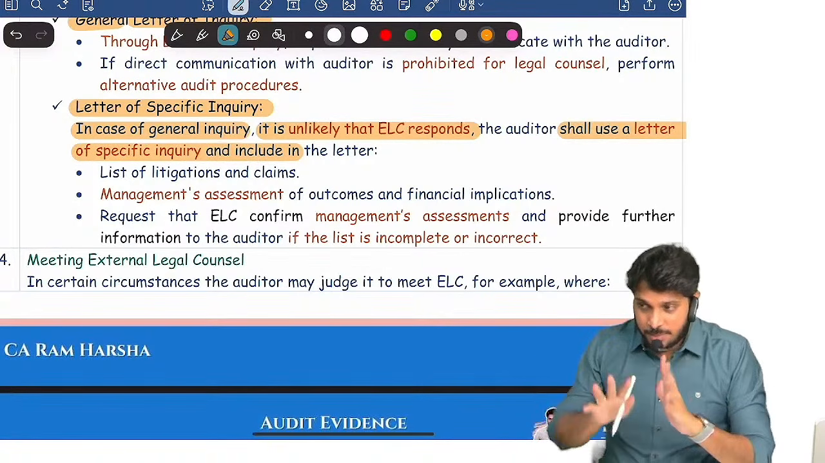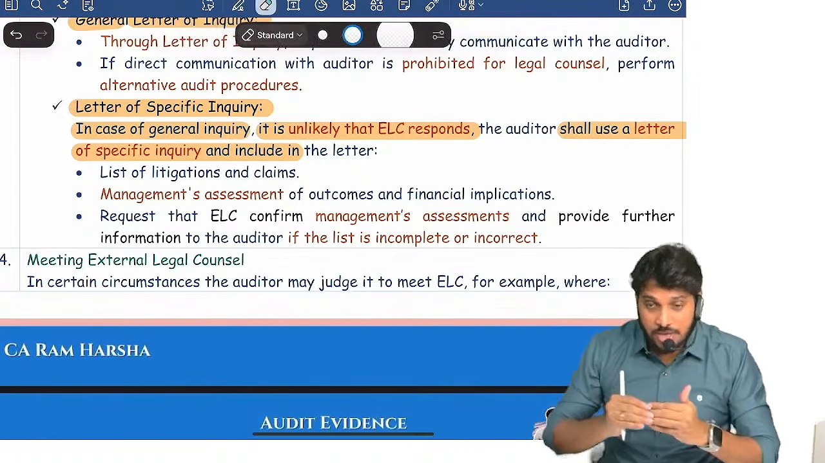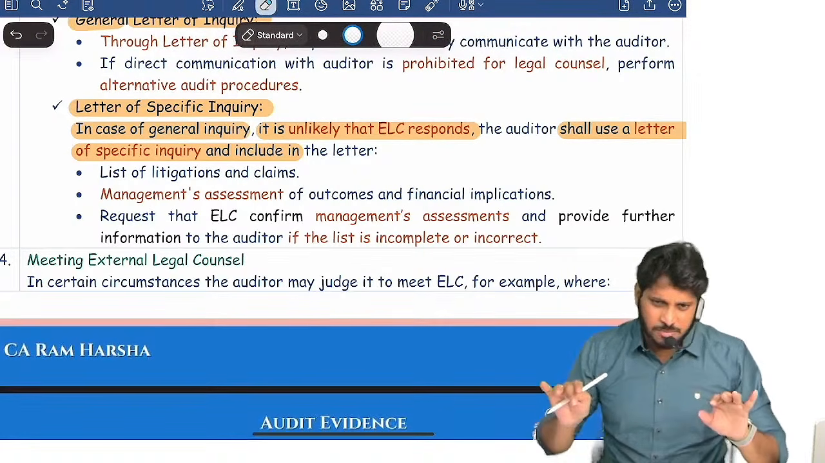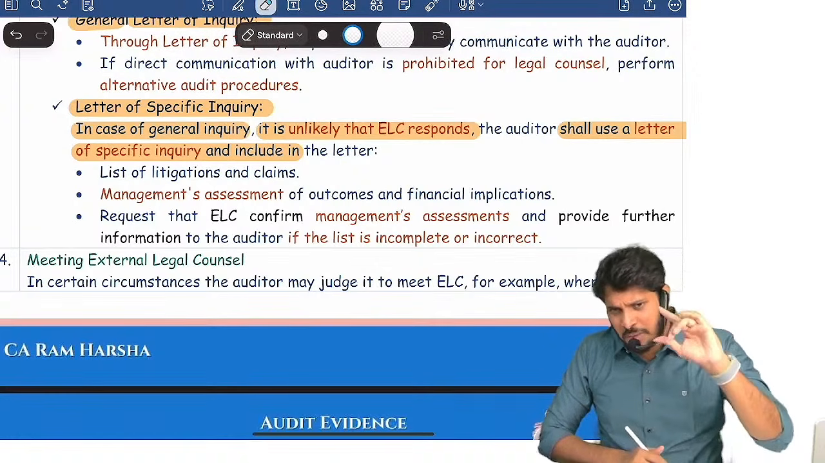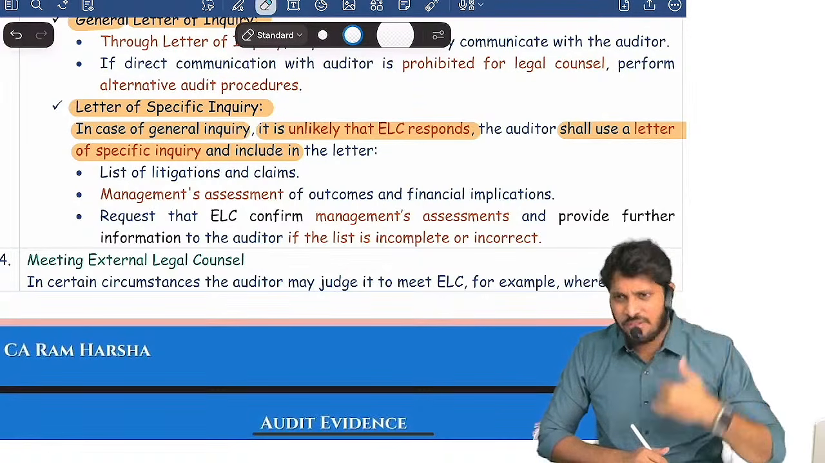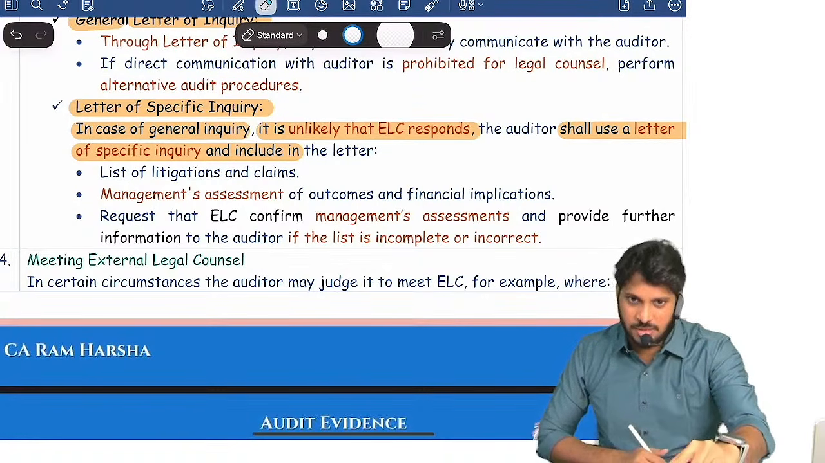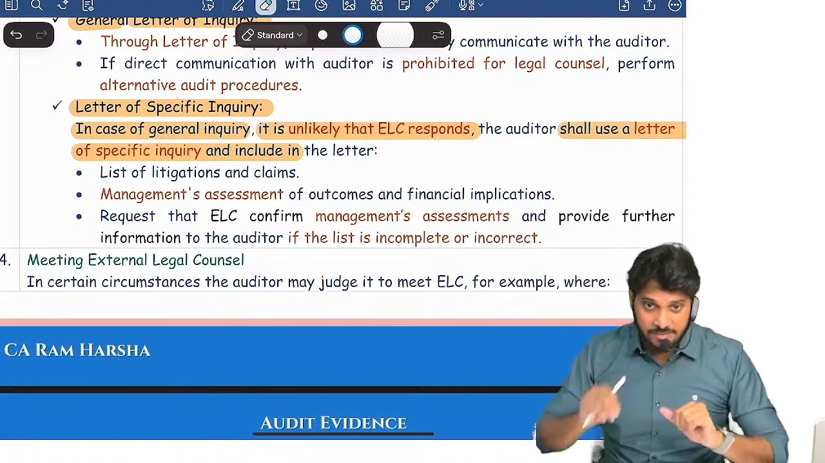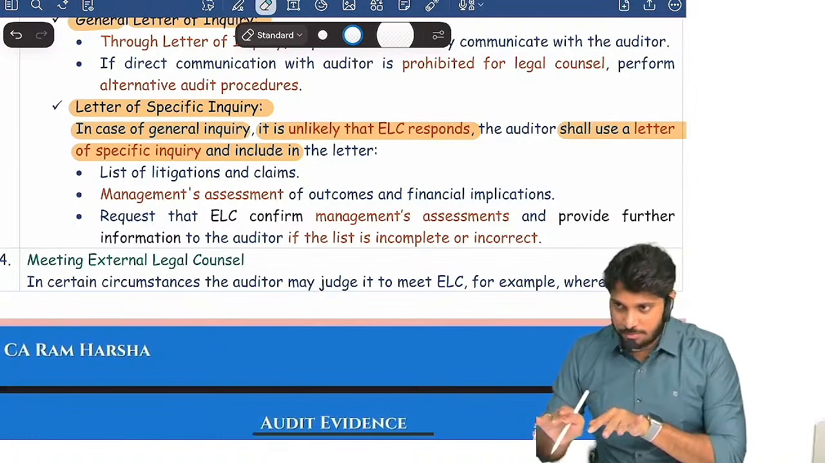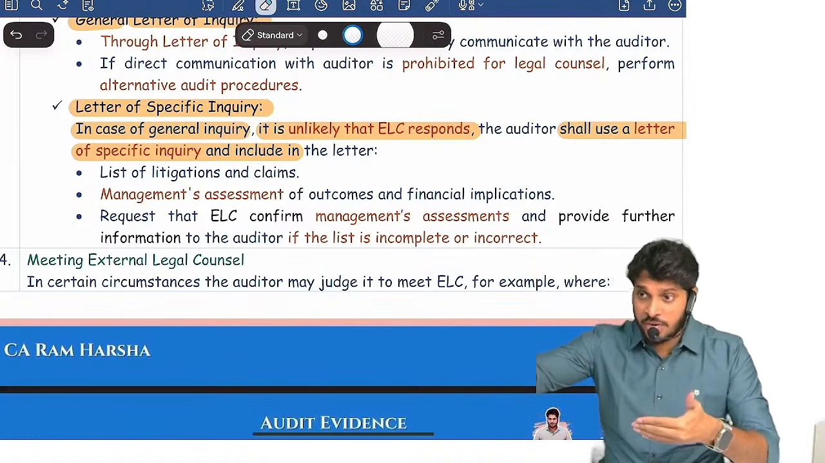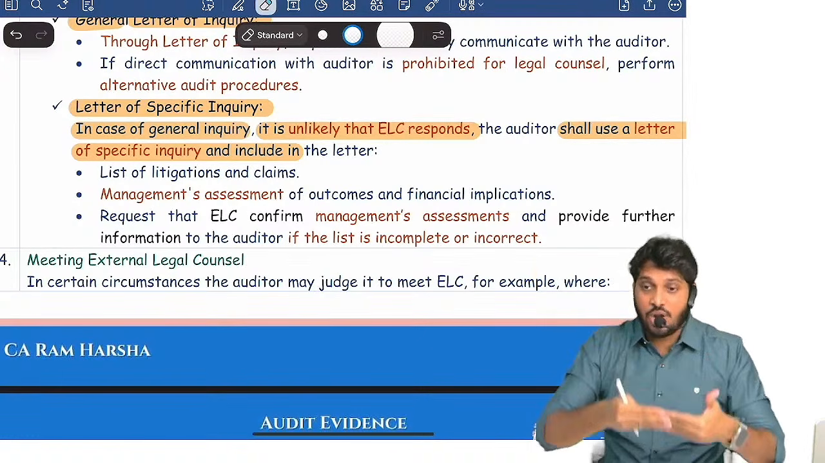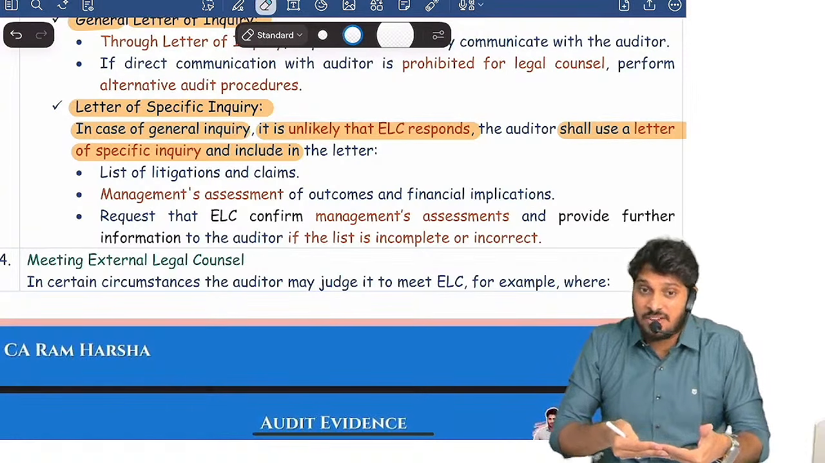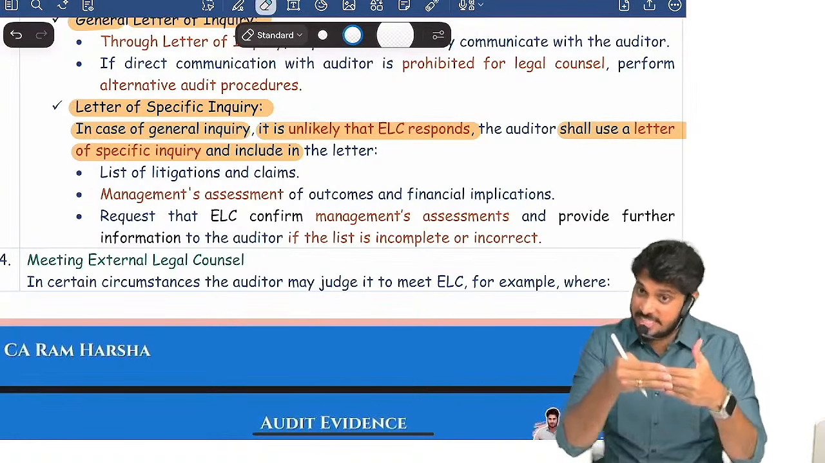Suppose I sent a general mail like this, then the lawyer's office replied to us: sir, we will not reply to this general mail. If you want to know about any specific case, please mention that. We will confirm what the status of the case is. So that's how they replied to us. Then now I will send a letter of specific inquiry. I will write, sir, we are the auditors of so and so company. We found that your legal firm is handling the following cases as per the information given by management. You are handling 7 cases.